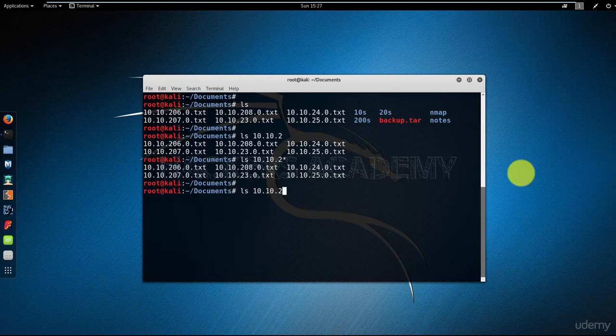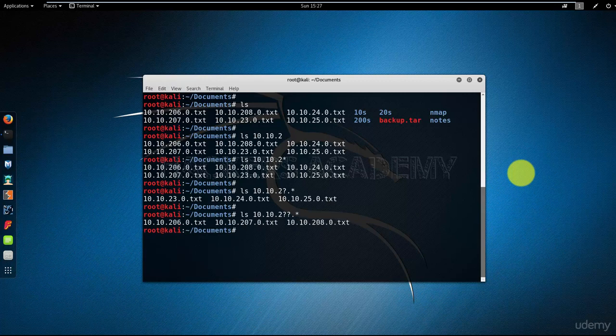Remember the question mark? So the asterisk matched 0 or all characters. The question mark matches exactly one character. So now if I put the question mark after the 2 and I add the extension dot whatever, I'll only get a listing of the 20s. Why? Because the question mark replaces only one digit after the 2, in this case 23, 24, and 25. What if I wanted to list the 200s? Simple. I put another question mark. So now I'm telling ls to list 10.10.2, two digits, dot whatever.